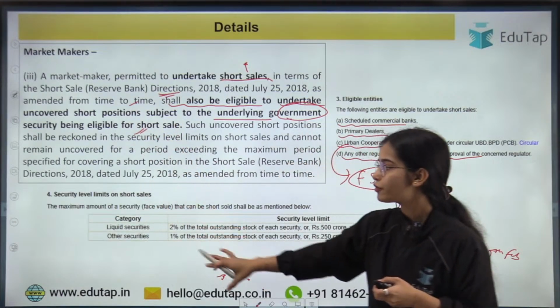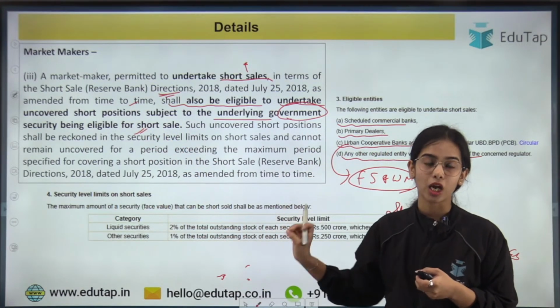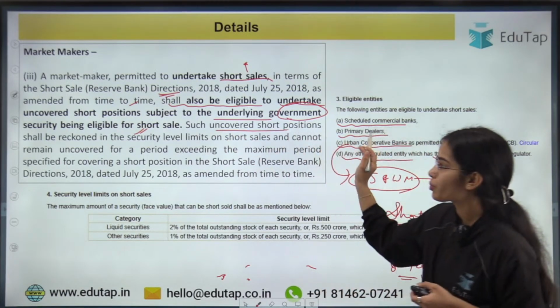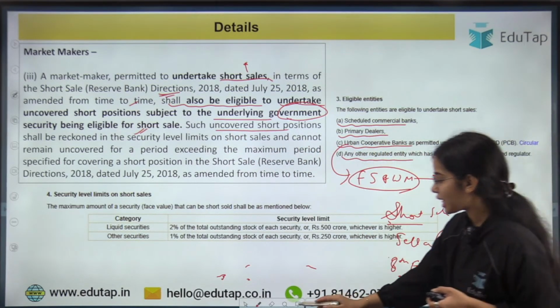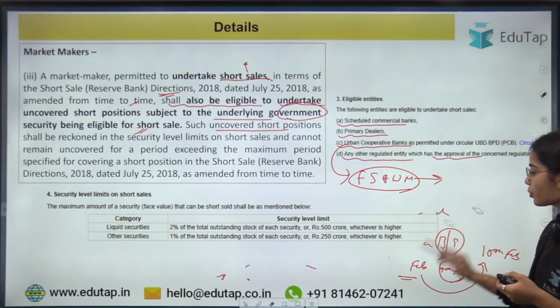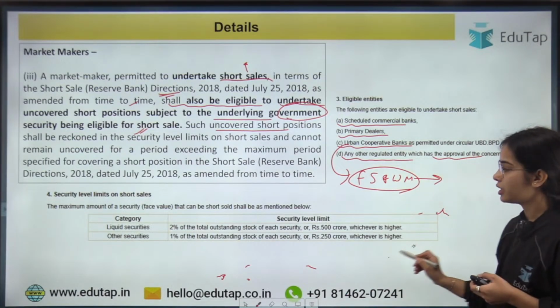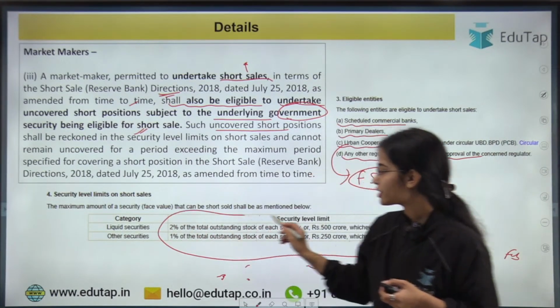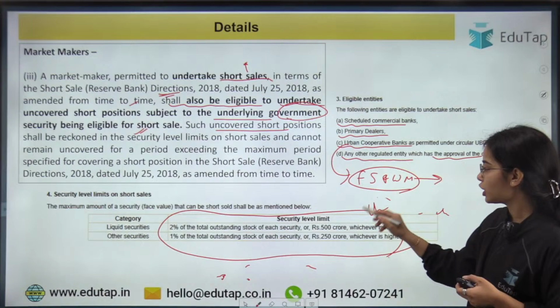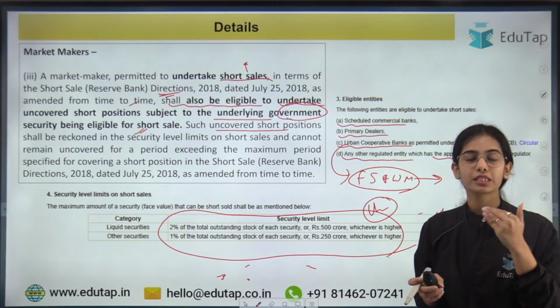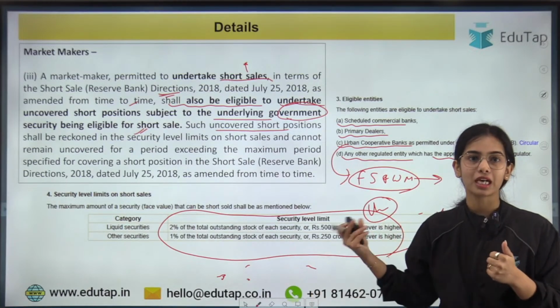Only a few of the government securities are allowed for the uncovered short position, and such uncovered short positions should be reckoned. If uncovered short positions are being taken, that will be considered under the limits. The uncovered short position in government securities in the bond forward will come under this limit.